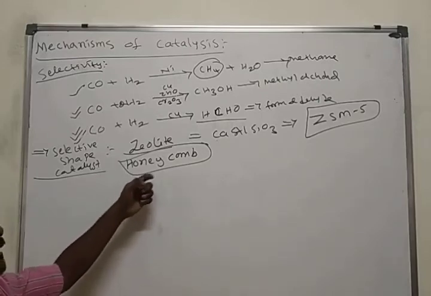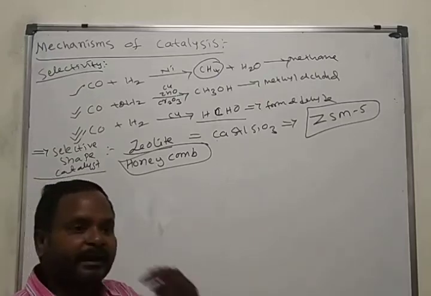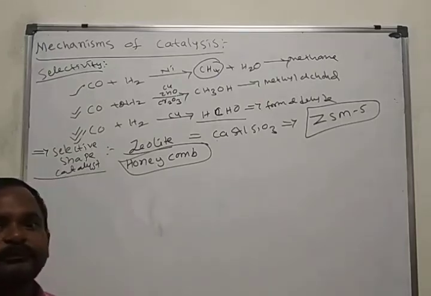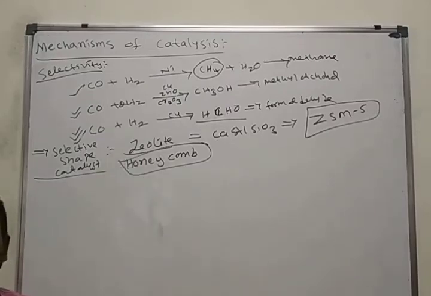That's why these are called selective shape catalysts, and they have a honeycomb structure. Honeycomb structure means a wall-like structure, porous, stepwise structure. Pores and cavities are observed on the surface of this zeolite.